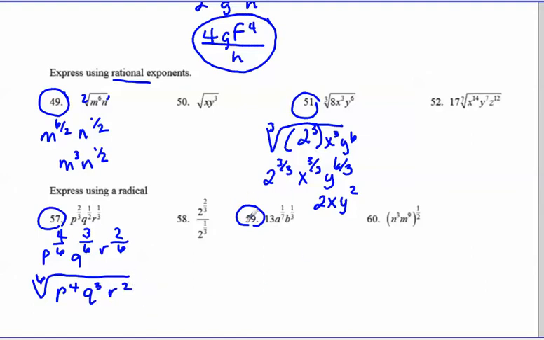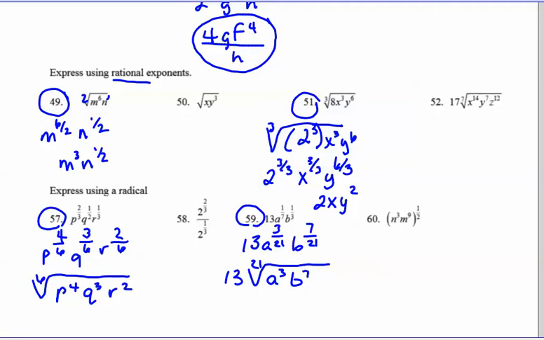It's the same idea in number 59. The least common multiple of 7 and 3 is 21. So you make it 13a something over 21, b something over 21. So 7 times 3, so the 3, and 3 times 7, that goes there. 13 does not have an exponent, so it does not get to go inside the radical. 13 stays out. There's your 21st root, and it's a to the 3, b to the 7.